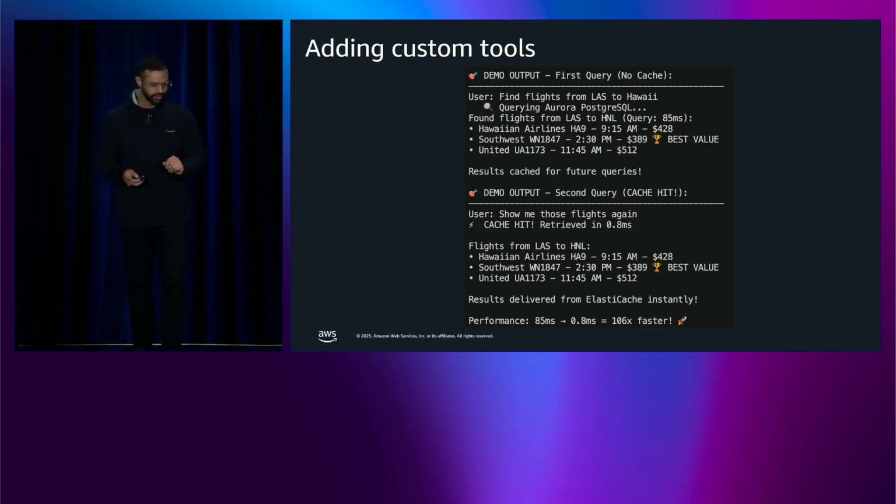This is the user output. Anytime your query doesn't hit the cache, it's going to hit the database. Again, 2-digit milliseconds, about 85-ish. But then the second time is the benefit. We start getting those benefits right away with the Valkey caching layer.